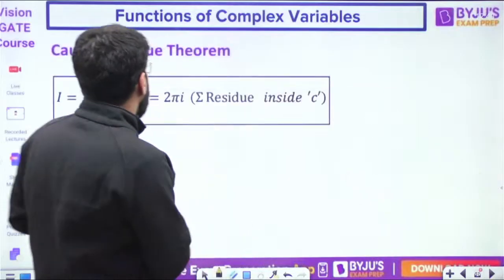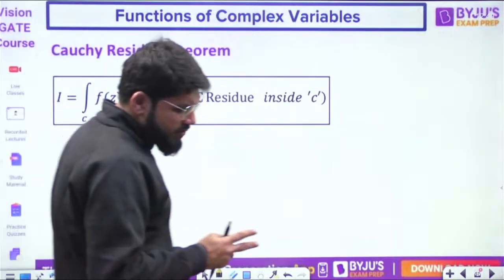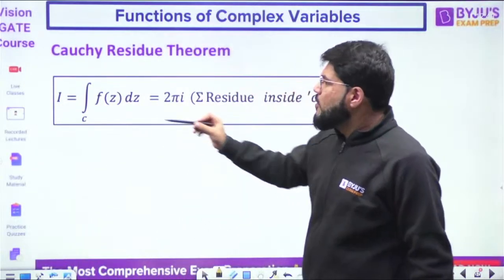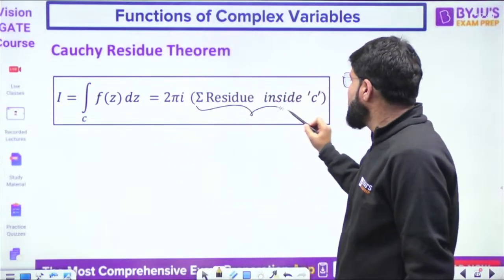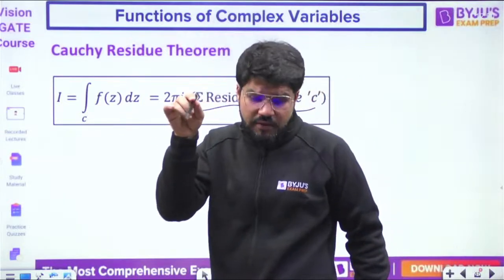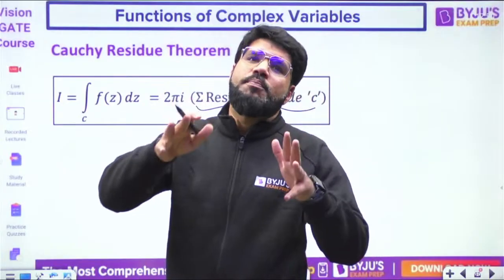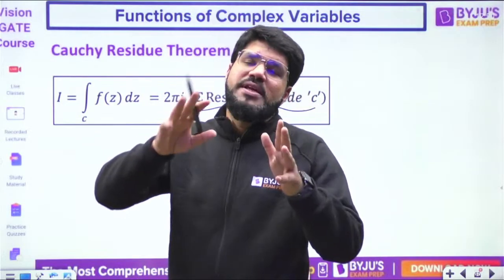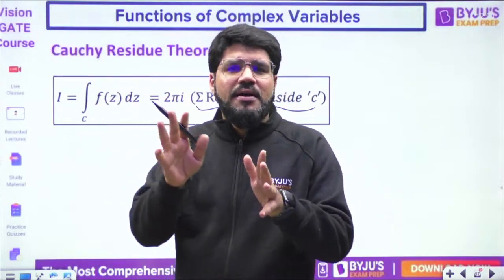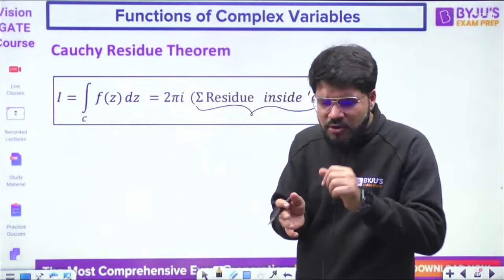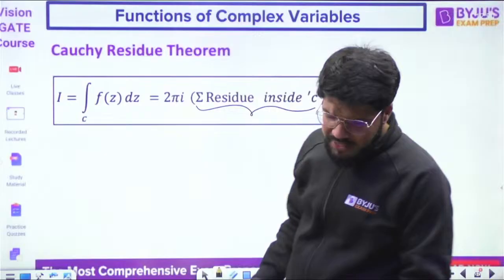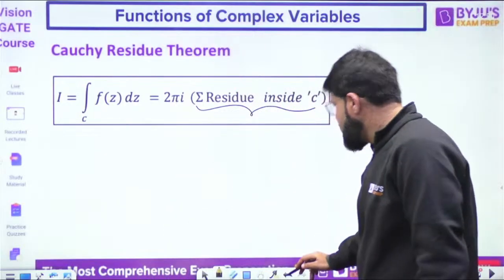Then what is the integral formula? The integral of f(z) dz is given by 2 pi i into the summation of all the residues which are inside the closed curve. I told you, if a singular point or a pole is outside the curve, then the integral due to it is 0. Only if it is inside the curve do you calculate the residue, multiply by 2 pi i, and then you get your answer.